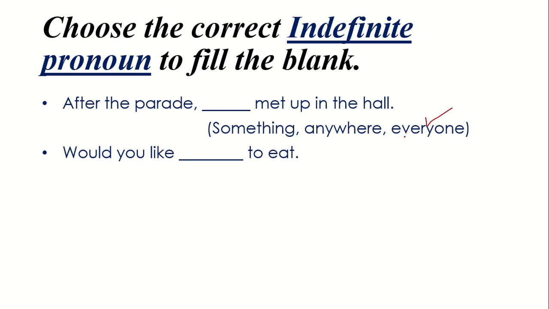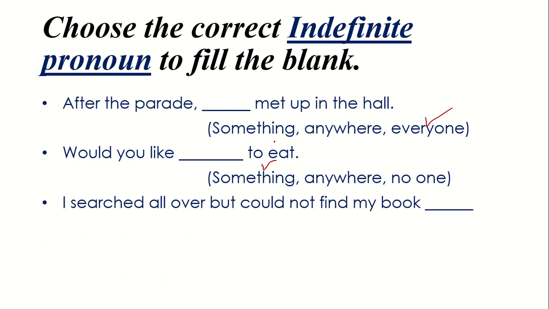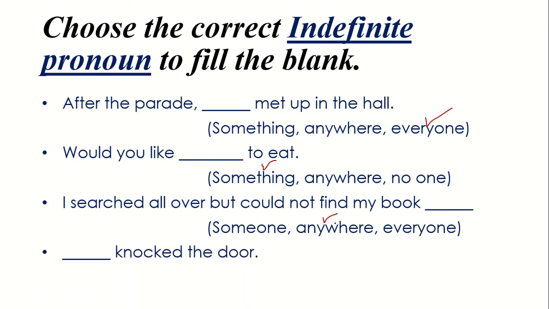Here is: would you like dash to eat? Would you like something to eat? Here is no identification of any fruit, any vegetable or any junk food. It is not like would you like pizza to eat or would you like a burger to eat, but would you like something to eat. So it is an indefinite pronoun. I searched all over but could not find my book anywhere, because it is about the place, so it is anywhere. Dash knocked the door, so it would be someone knocked the door, right? So this is how we revise the concept of indefinite pronouns to solve this exercise.